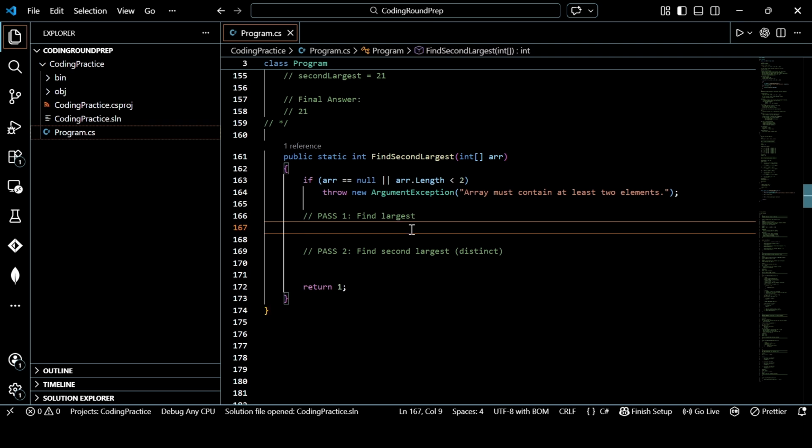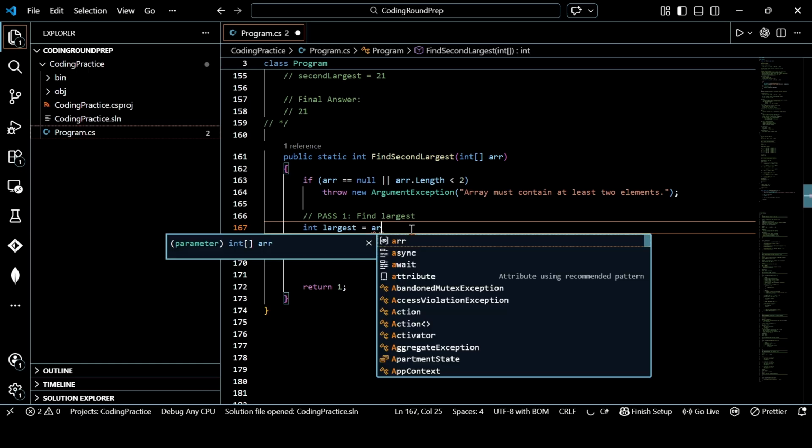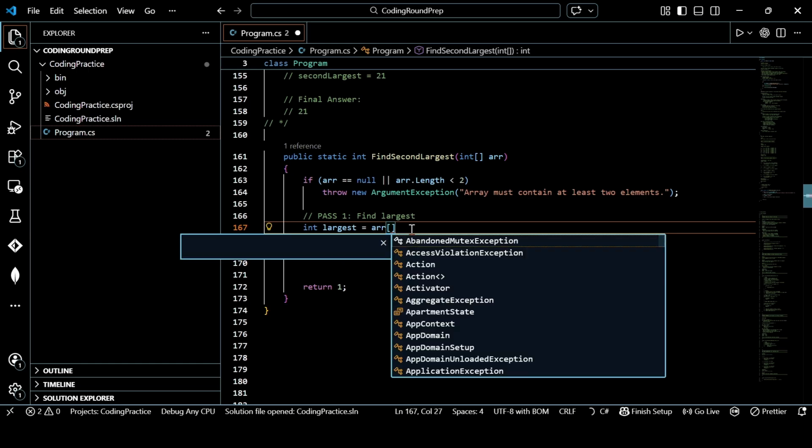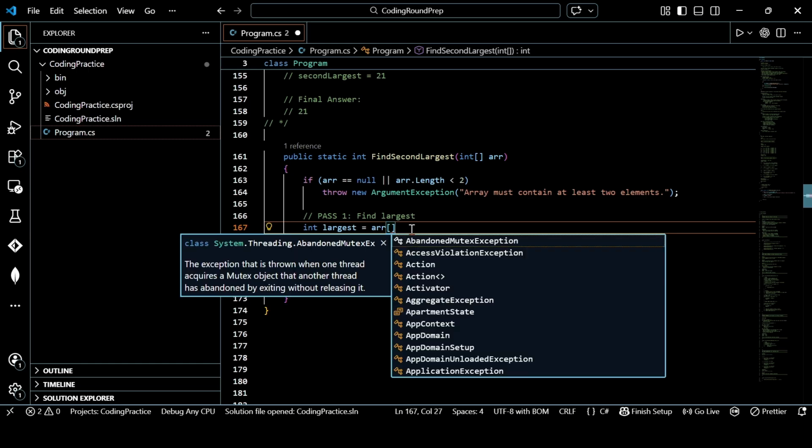So in the first pass, as I said, we'll have a variable which will represent the largest value. And we don't have to assign a value from this given array. We can, let's say, use int max or something. But for the sake of simplicity, we will assign the first value to be the largest one.